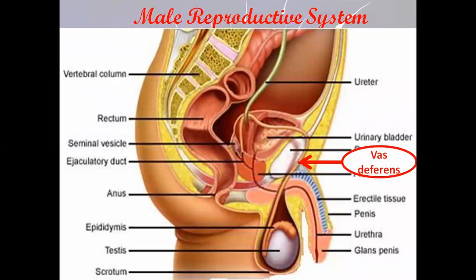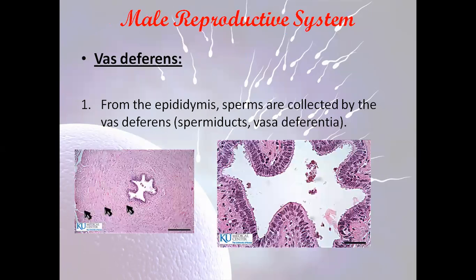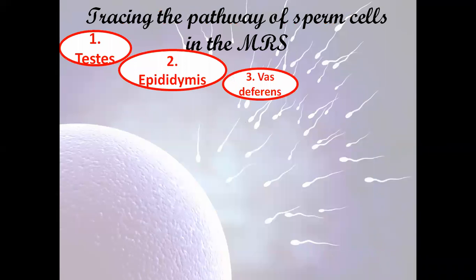Number three, we have the vas deferens, also called the spermiduct. What does this mean? The sperm cells are produced at the level of the testes. They move to their temporary storage site, the epididymis, where they acquire their motility. From the epididymis, they move toward the vas deferens, or the spermiduct, which is the pathway of the sperm cells.